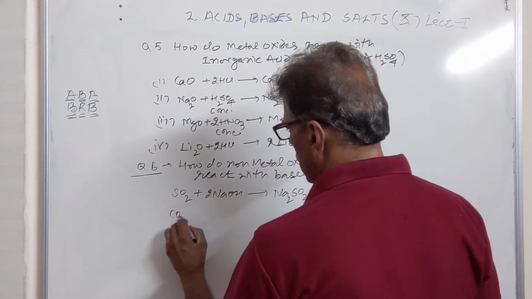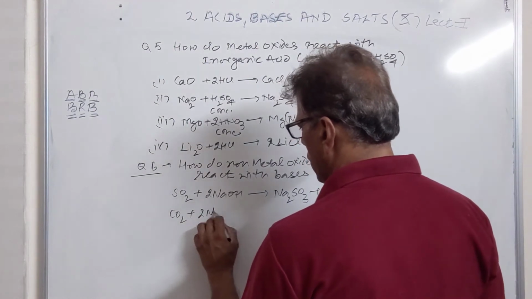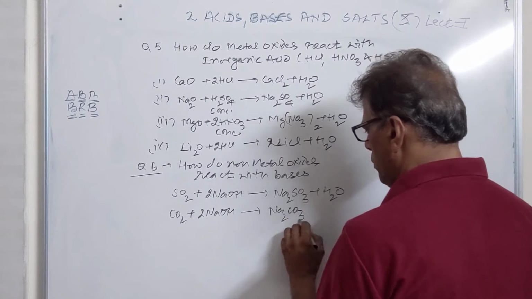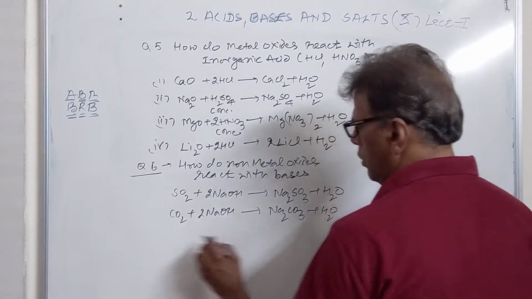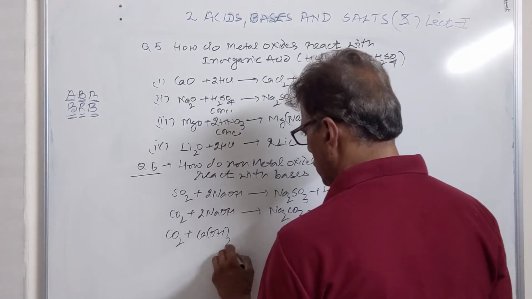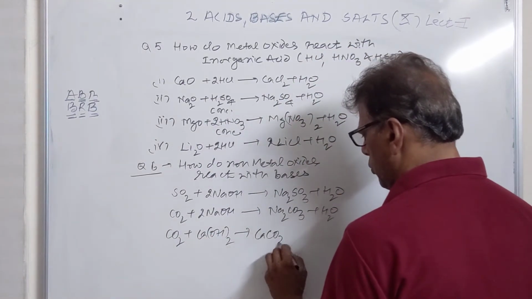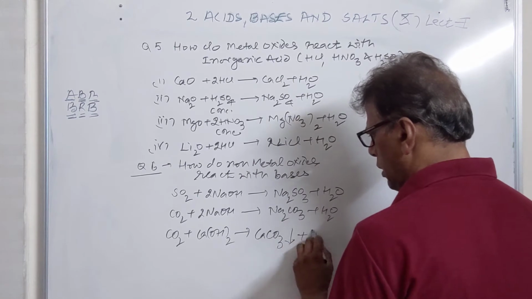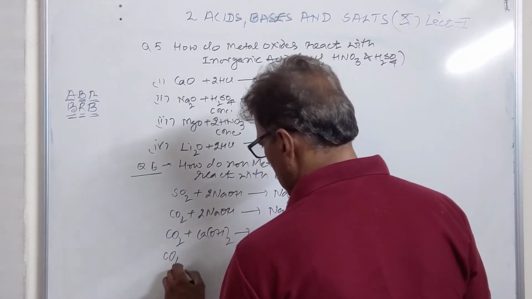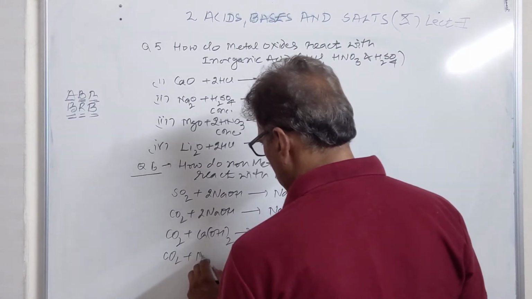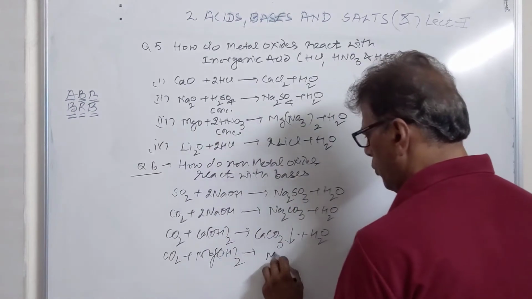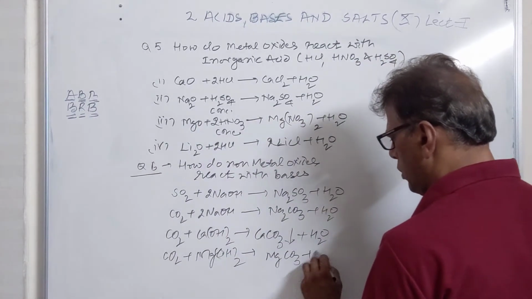Similarly, carbon dioxide combining with 2NaOH gives you Na2CO3 plus water. Carbon dioxide combining with calcium hydroxide, we just saw this reaction, gives you calcium carbonate sitting at the bottom and water. Similarly, carbon dioxide can combine with magnesium hydroxide to give you MgCO3 plus water.